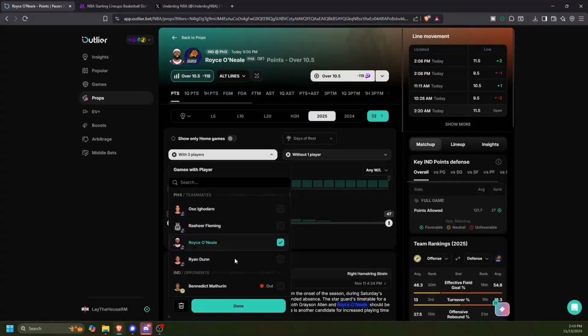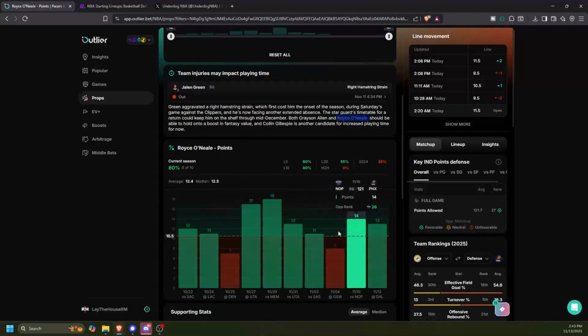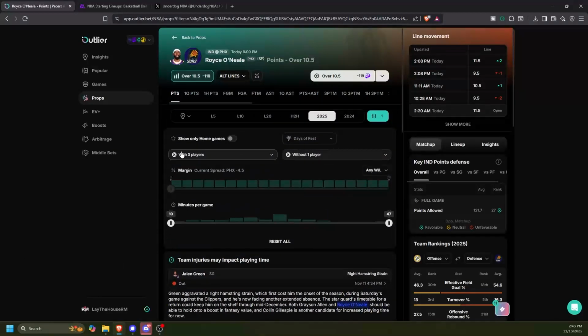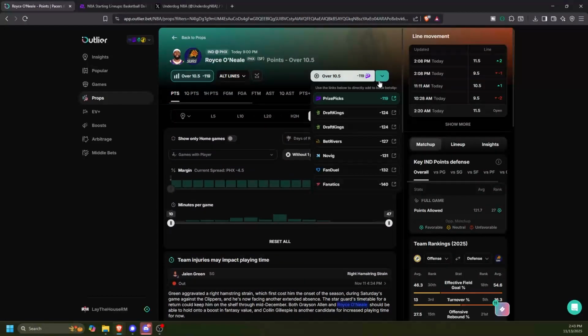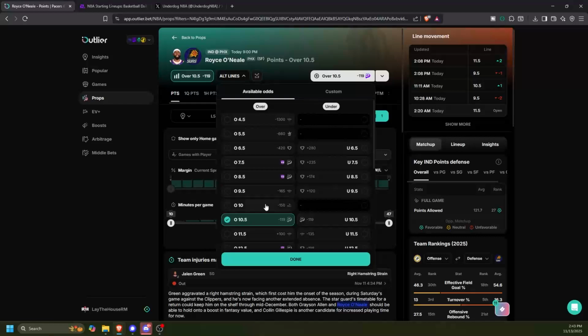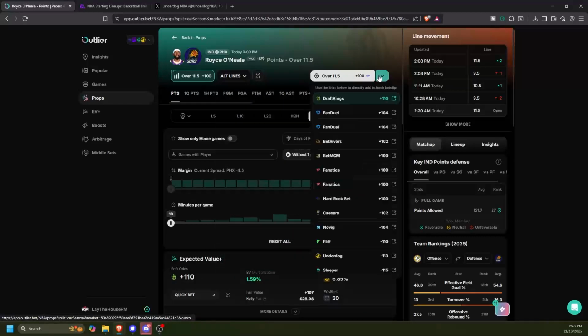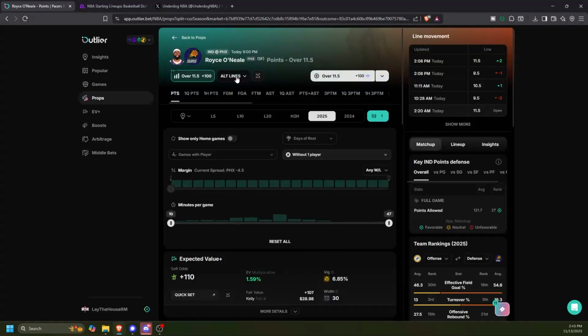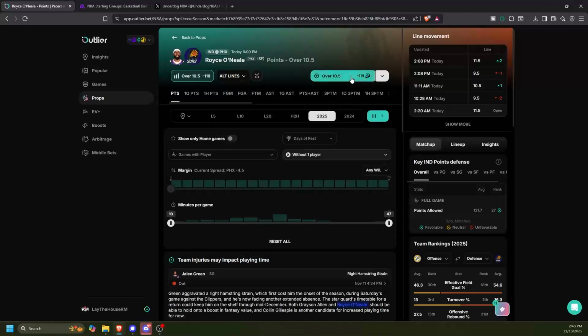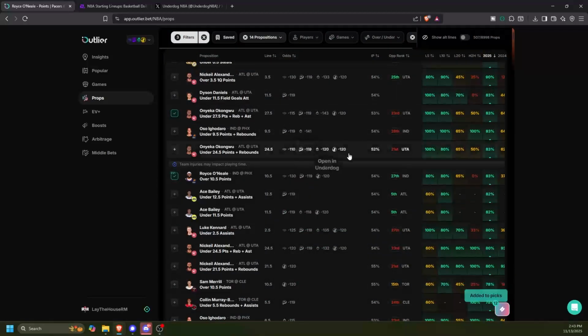Yeah, I just kind of click through and try to find if there's anything that affects these lines or not. And I get a big list of players like this. Like I'll mark off this O'Neal over 10.5 on Prize Picks. On Underdog, it's probably over. Underdog's got it at 11.5. So I'll mark this as an over on Prize Picks just to check it again. But this is kind of how I go through things.